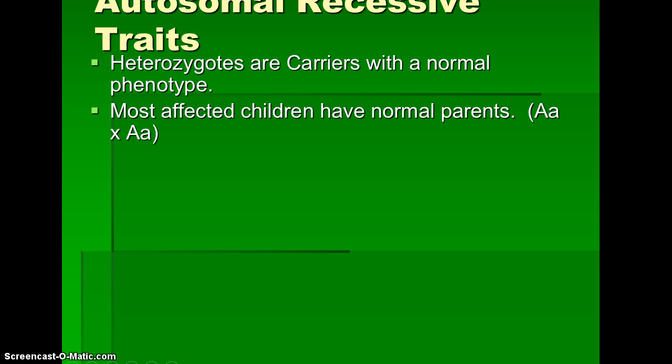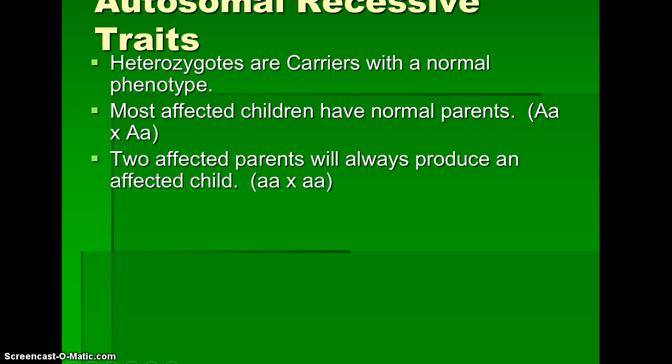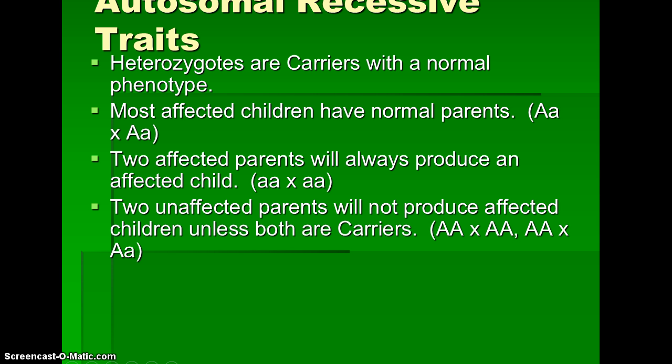Most affected children have normal parents. So you can see right there, big A little a crossed with big A little a. Those parents are normal. They would be considered carriers. They have the recessive gene that's messed up, but they don't express it. They don't show it because they have a dominant gene which is overpowering the recessive gene. 2 affected parents will always produce affected children. 2 unaffected parents will not produce affected children unless both parents are carriers.